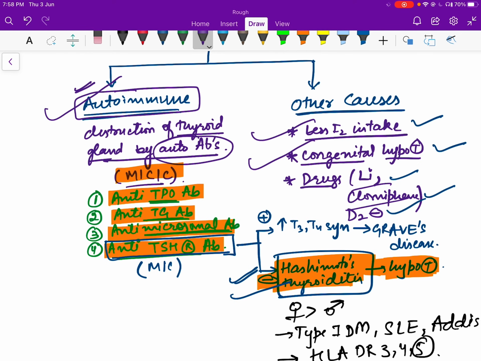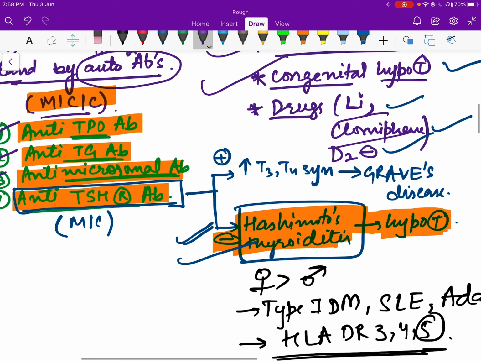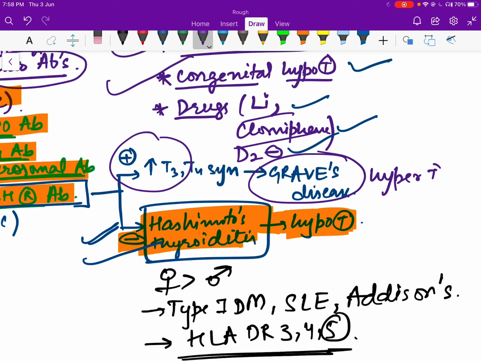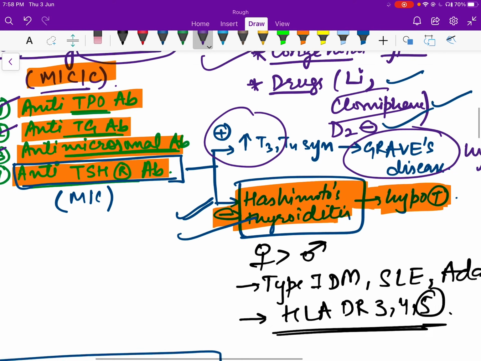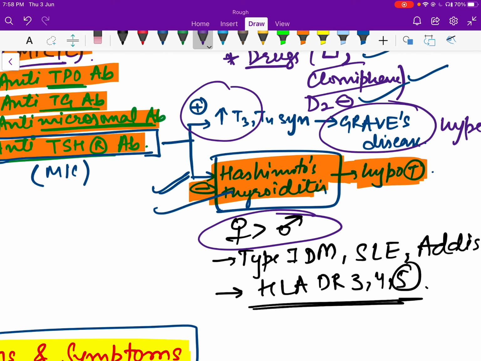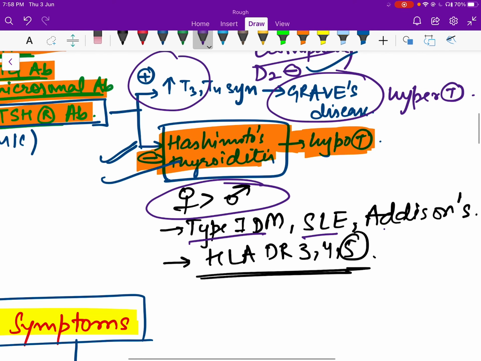Now, in autoimmune hypothyroidism, antibodies are present. It can be diagnosed by screening for these antibodies: anti-thyroid peroxidase, anti-thyroglobulin, anti-microsomal, and anti-thyroid stimulating hormone receptor antibodies. The anti-TSH receptor antibodies can be stimulatory or inhibitory. If they are stimulatory, there will be Graves' disease, which is a form of hyperthyroidism. But in other cases, there are inhibitory antibodies which cause Hashimoto's thyroiditis, which is a form of hypothyroidism. Being an autoimmune condition, it's common in females. There is association with type 1 diabetes mellitus, SLE, Addison's, and HLA association with DR3, DR4, and DR5.